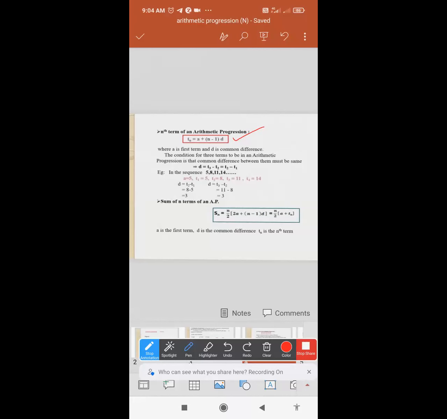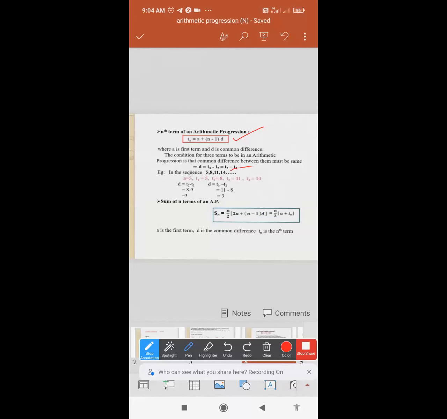Yes, we were studying this from the previous 2 slides. Yes, the common difference was constant. If it is constant, then only my sequence is an AP. Suppose, for example, you can see this sequence, that is 5, 8, 11, 14, and so on. What is your A?